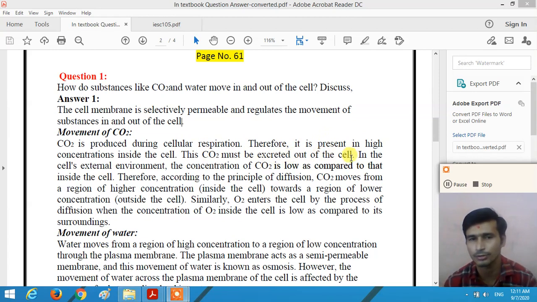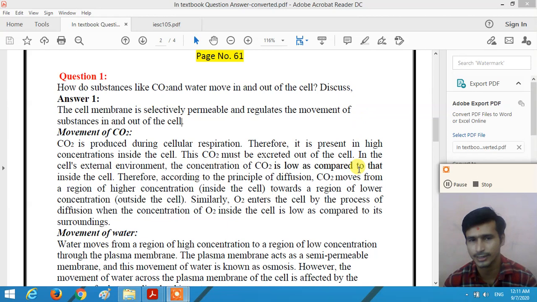During cellular respiration, carbon dioxide is produced and its concentration in the cell is high. So we have to excrete the carbon dioxide from the cell. In the cell's external environment, the concentration of carbon dioxide is low compared to the concentration of carbon dioxide inside the cell.